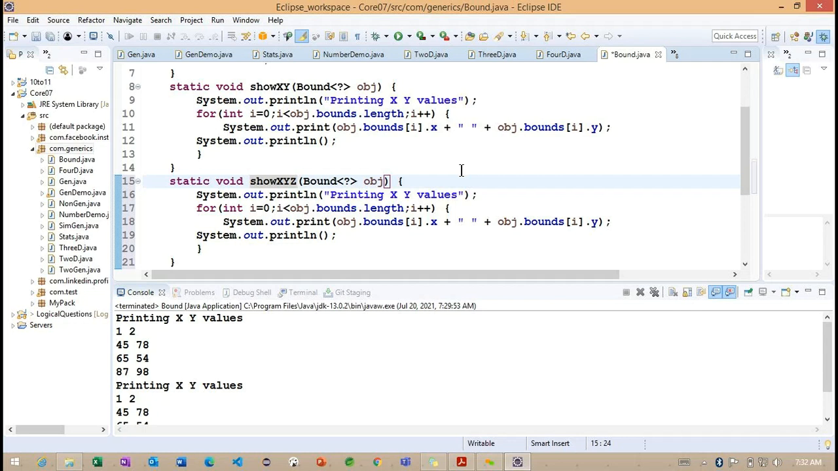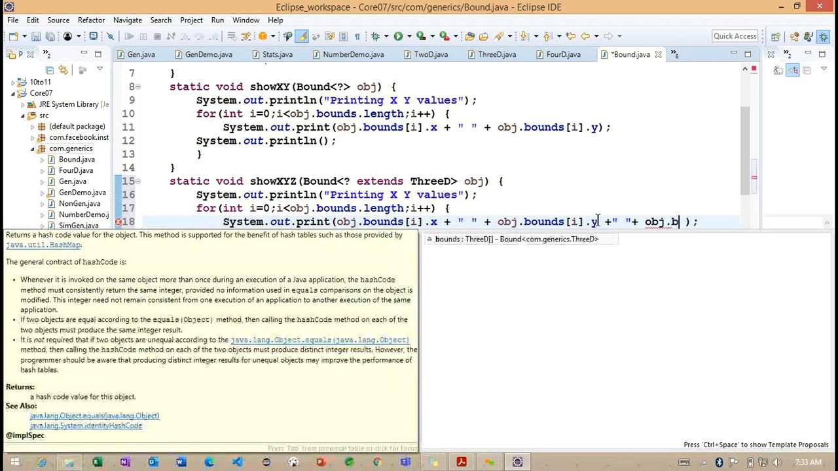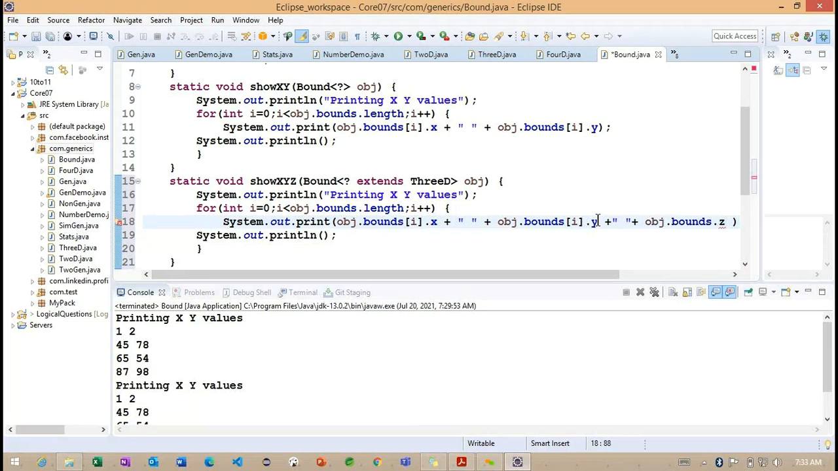So when we're trying to work on this particular X, Y, Z method, this bounds needs to be extended to 3D. Getting the point? So this section of code we need to define. Here we can access obj dot bounds dot z value.